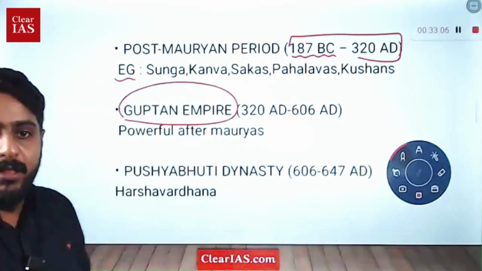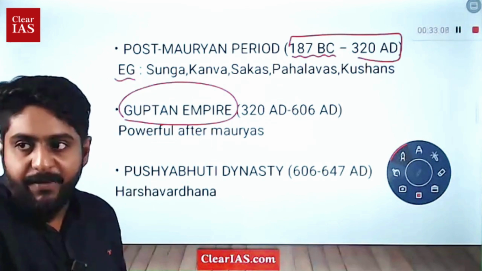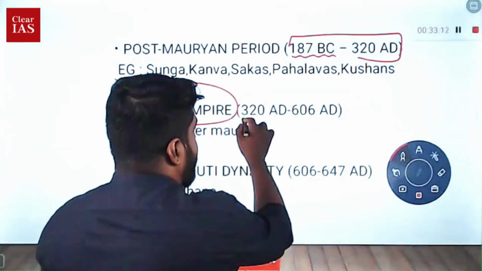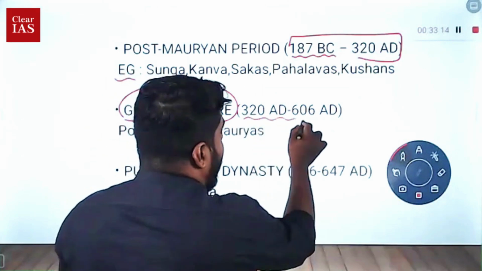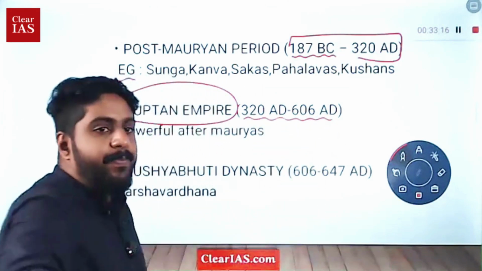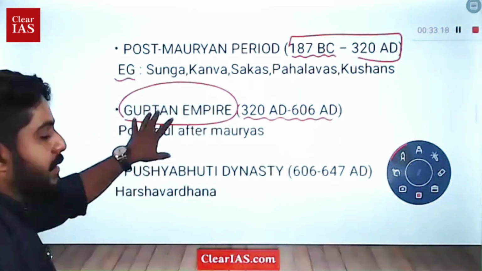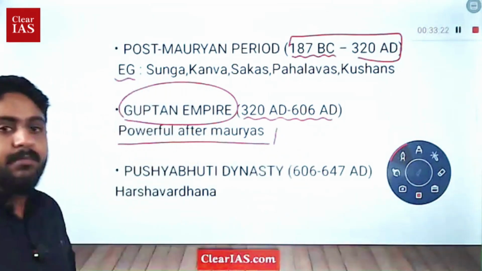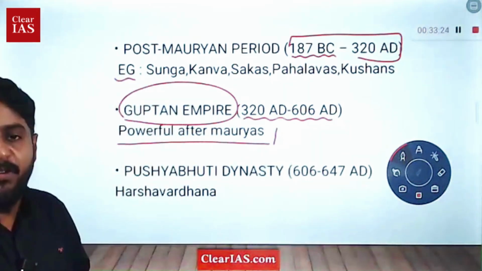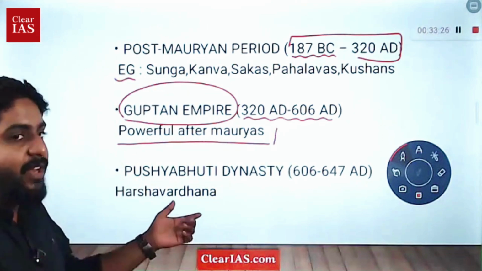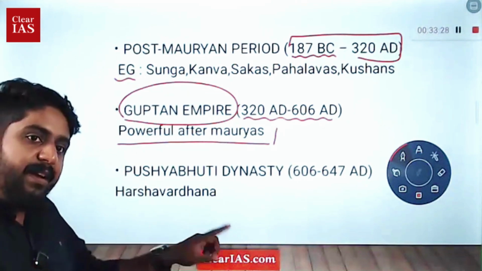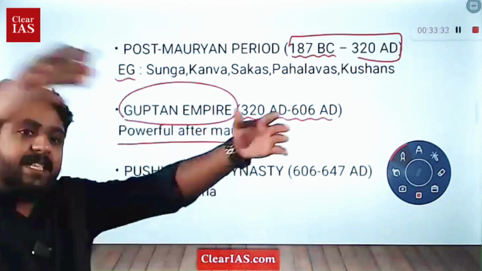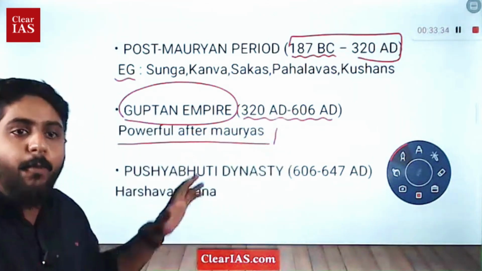You would have heard about Chandragupta Maurya, isn't it? So we will have to learn about Chandragupta Maurya's period also. Predominantly, that is the important one. 320 AD to 606 AD, you will be having the Guptan Empire. It was the powerful empire after the Mauryas. It was the most powerful empire that we have seen after the death of Ashoka, with that extension or expansion, the Guptan Empire.